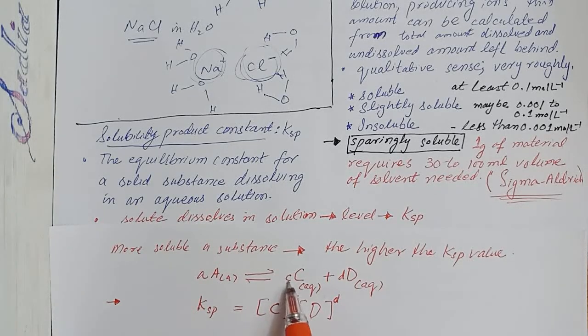So if there is a coefficient in front of any of the products, it is necessary to raise the concentration to that coefficient power and also multiply the concentration by the coefficient. It means if you are raising to the power 2, then you have to multiply by 2 into the concentration of C.